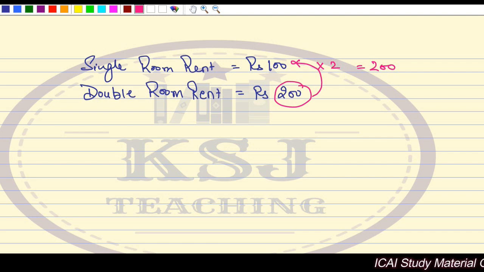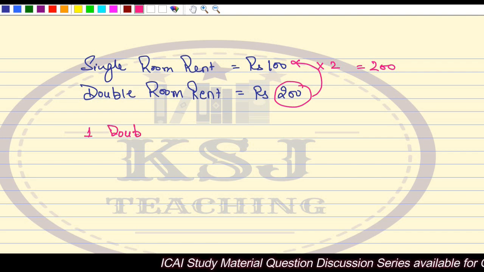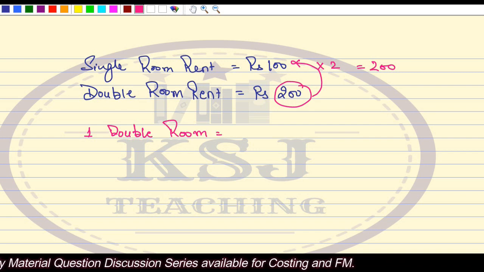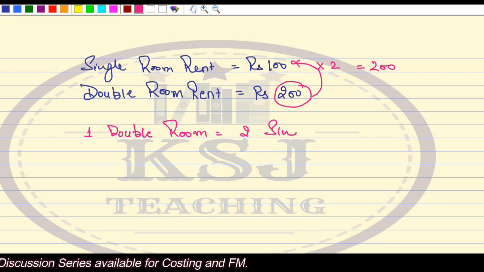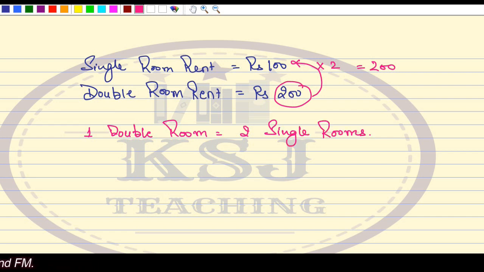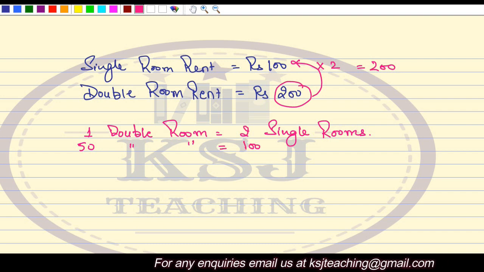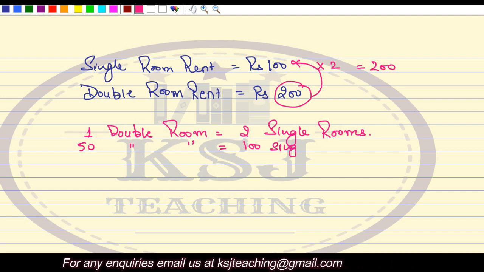So from here I can say one thing, that one double room is equal to 2 single rooms. Right? One double room is equal to 2 single rooms. So say there are 50 double rooms in a particular hotel. So 50 double rooms will be equal to 100 single rooms.